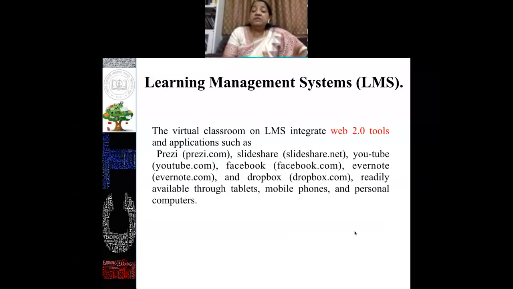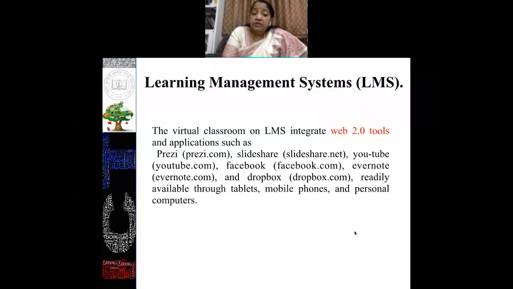This virtual classroom LMS integrates Web 2.0 tools and applications like Prezi.com, SlideShare, YouTube, Facebook, Evernote, Dropbox. These are all readily available to us. The student can access them through tablets, mobile phones, or personal computers. So we can use these Web 2.0 tools for developing our learning material. We can use SlideShare for making slides or videos. We can also use YouTube for developing our videos, and all these things are possible.